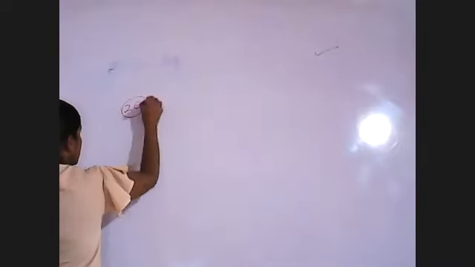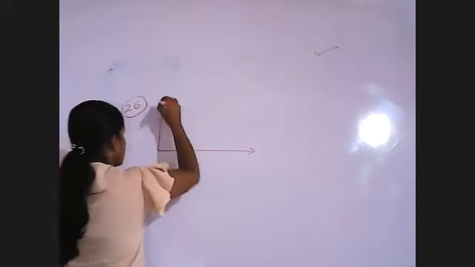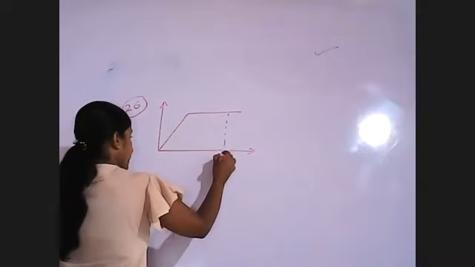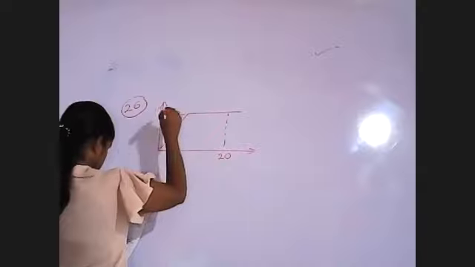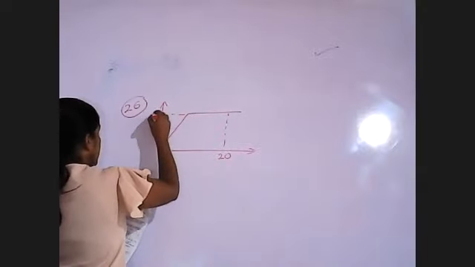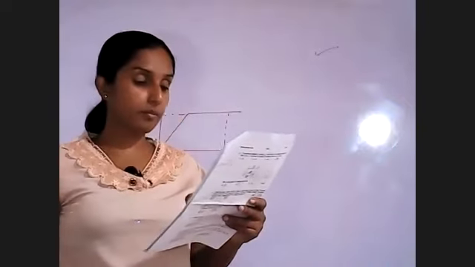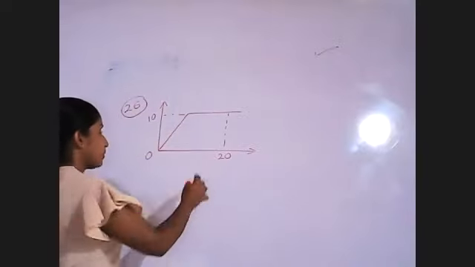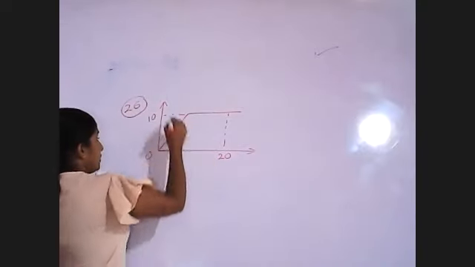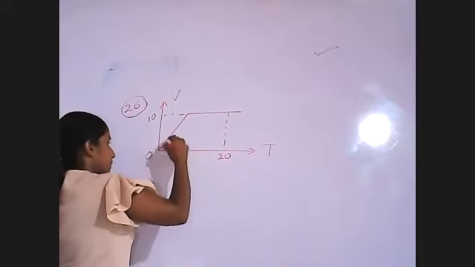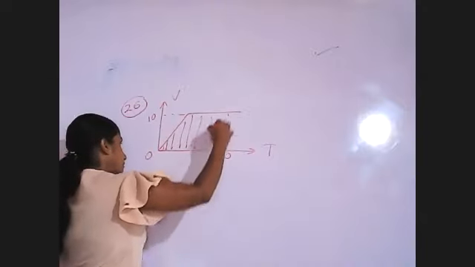Again, you are given a graph, Pute. Look at that one. Question number 26. The graph is like this. Up to here, we have to find. 20 and 10 here, 0. What is the displacement of the object from the beginning to 20 seconds? That means up to here. This is the velocity-time graph. So how do we get the displacement? By getting the area covered by the graph.